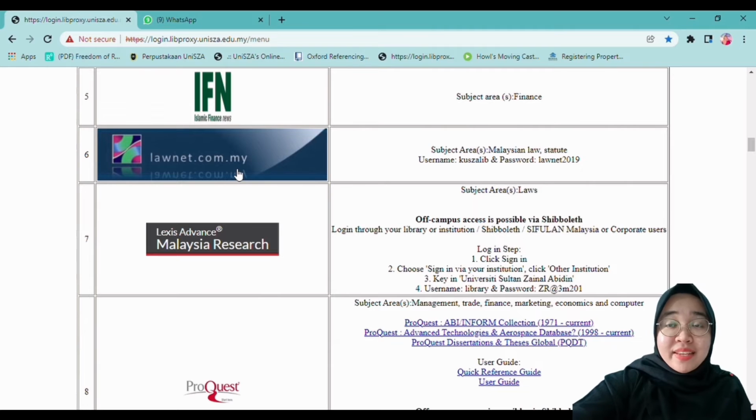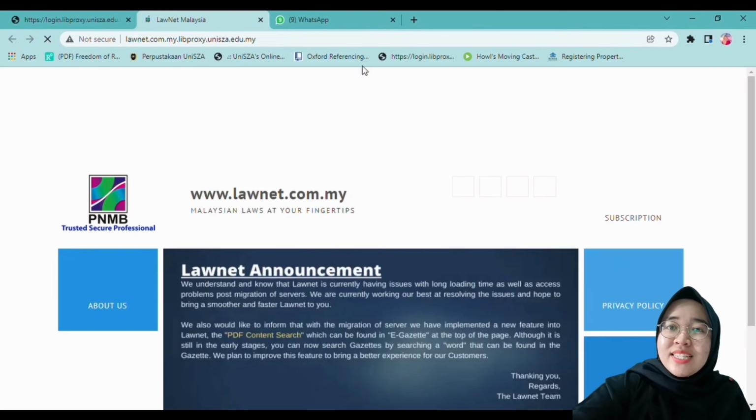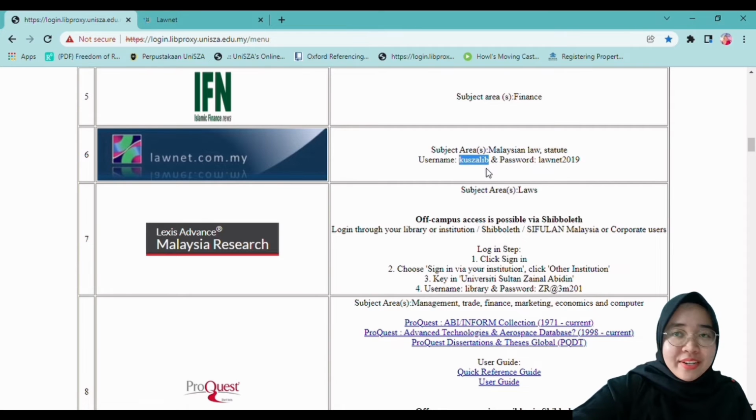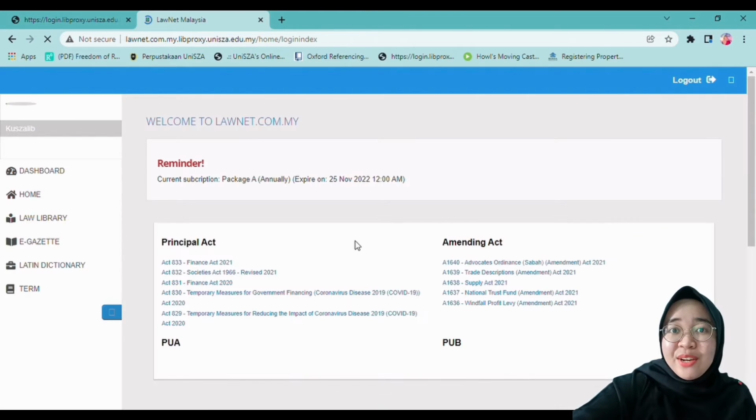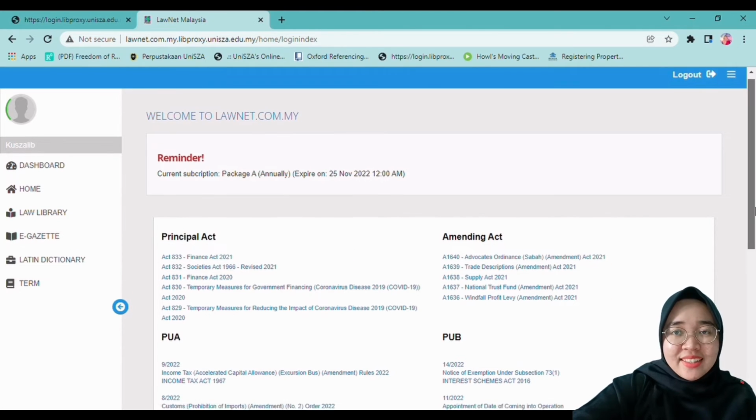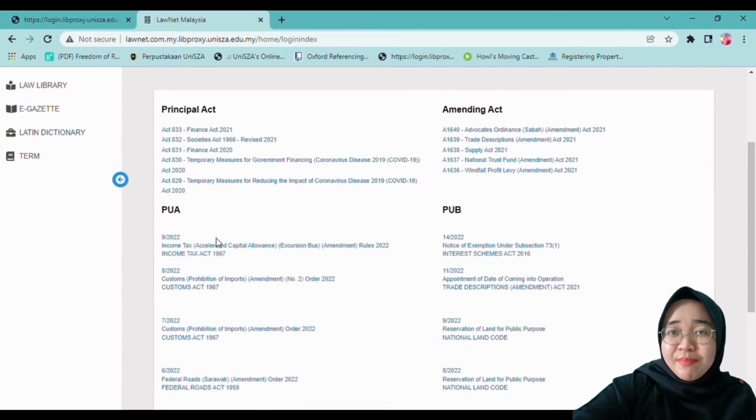LawNet makes it easier for us to find the acts available in Malaysia. Usually, students like to search for an act on Google or the internet. However, we must be careful because some of these acts have not been updated. So LawNet is very useful for students to find the latest acts, especially the acts that have been amended.